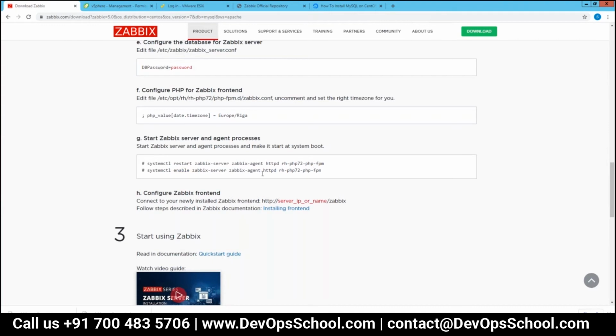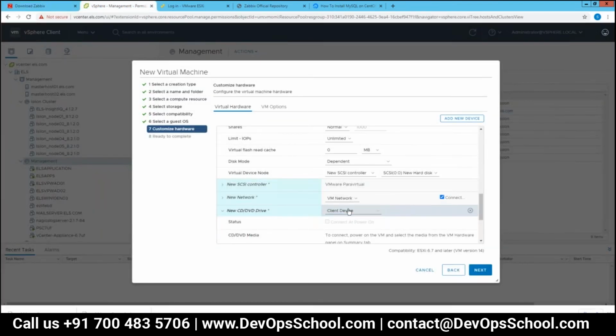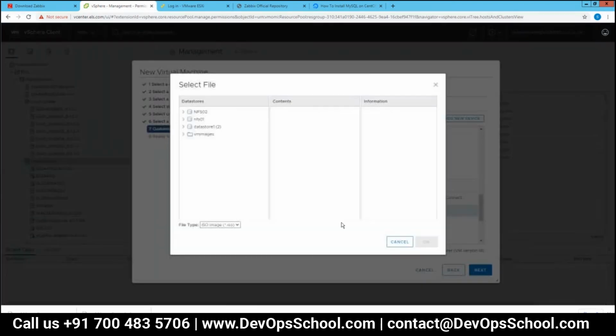After that, Zabbix will be installed correctly, and you can access the tool by going to a URL like this. You need to mention the IP of the server and then /Zabbix. So now we can move to the virtual machine. Okay, my file is ready.